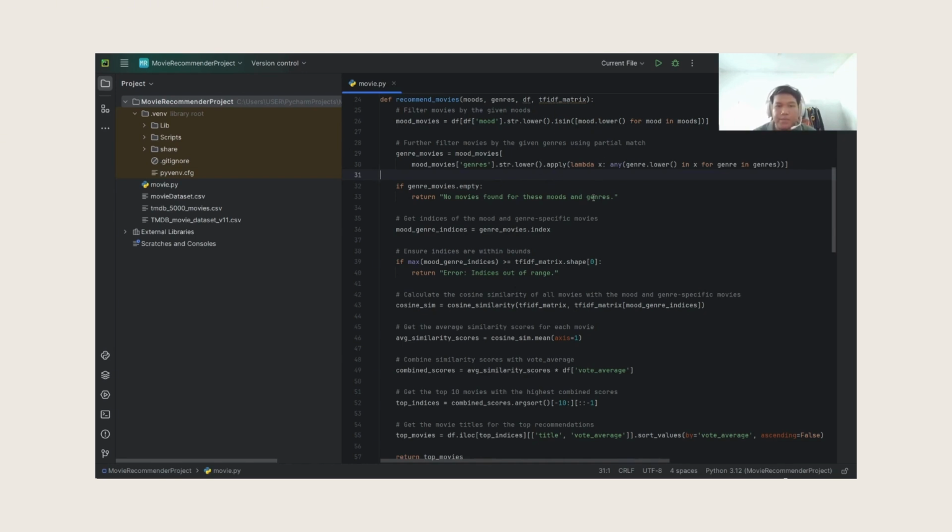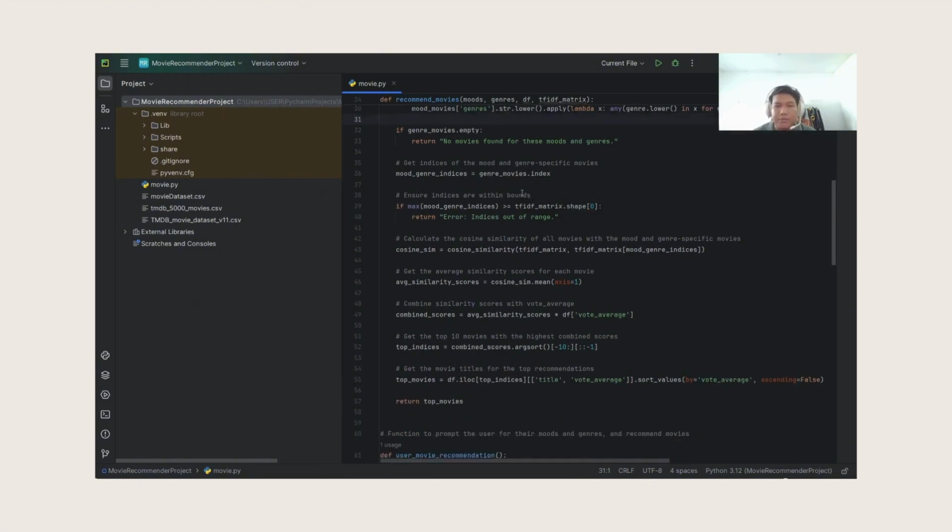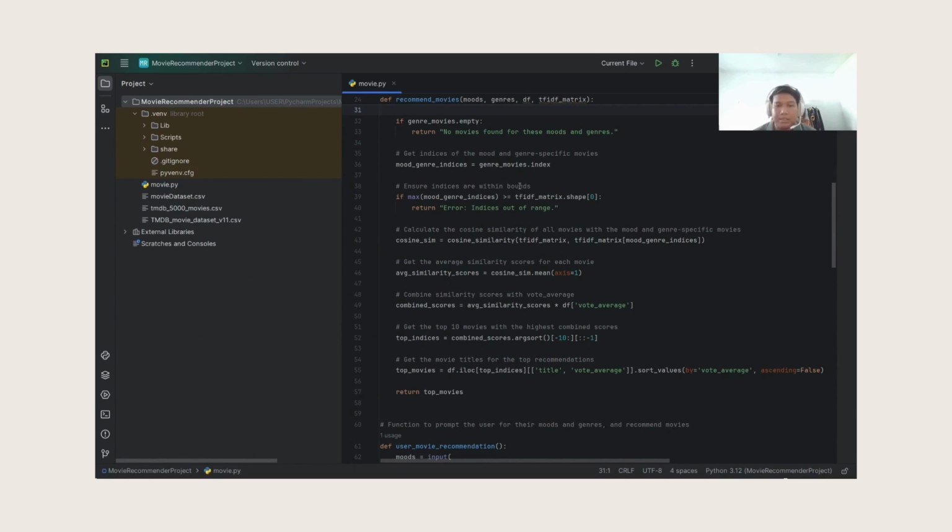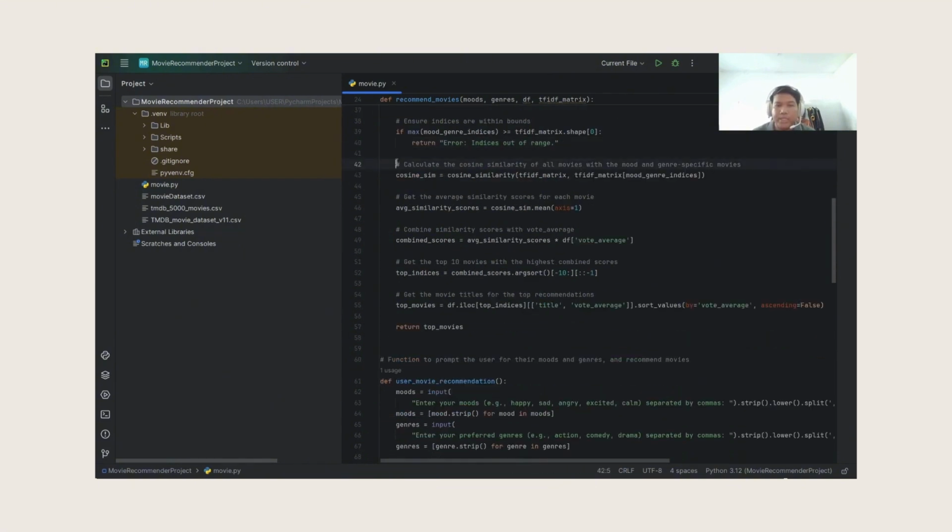If no movies match the specified mood and genre, the function returns a message indicating that no suitable movies were found. We then obtain the indices of the movies that match the mood and genre, and check if the indices are within the bounds of the TF-IDF matrix to avoid any out of range errors. We then calculate the cosine similarity between all movies and the filtered mood and genre specific movies. This measures how similar each movie is to the specified one.